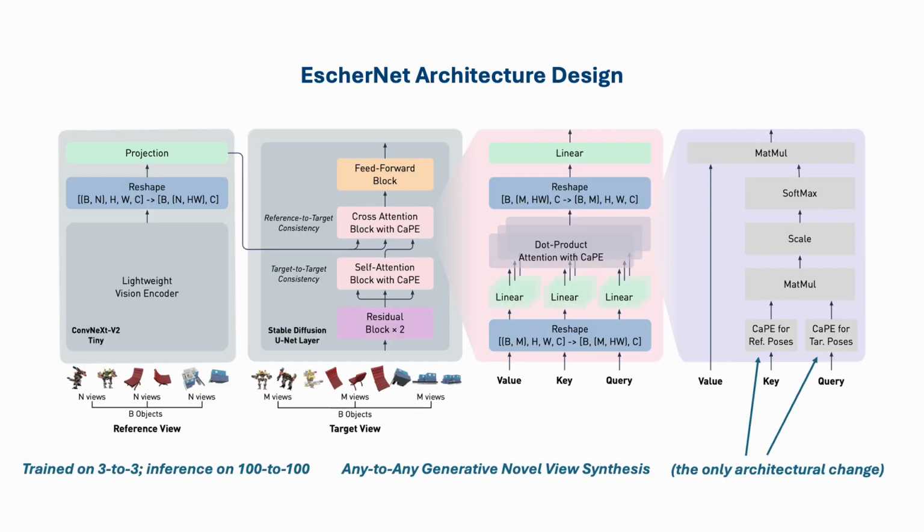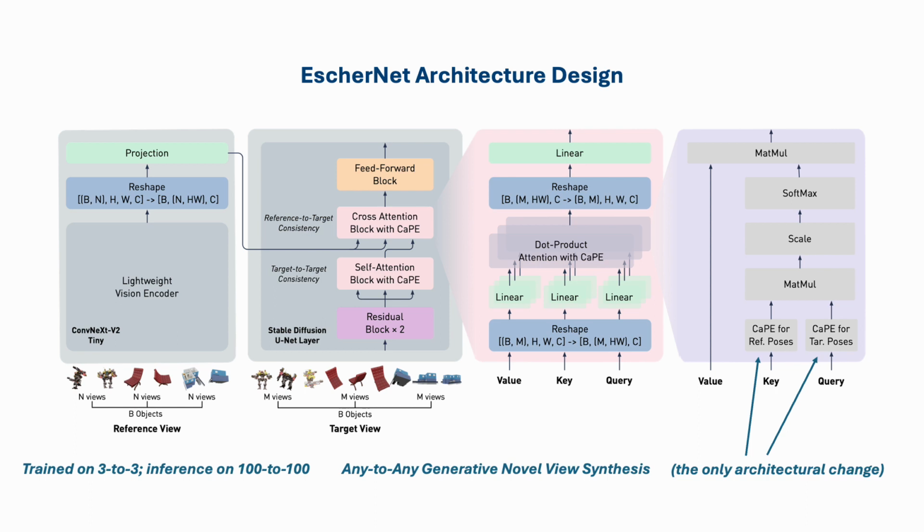In EscherNet, we leverage the original Stable Diffusion architecture with minimal modifications. Specifically, one, add our CaPE to the key and query in each attention layer to encode camera poses. Two, replace the original language encoder with a lightweight image encoder.